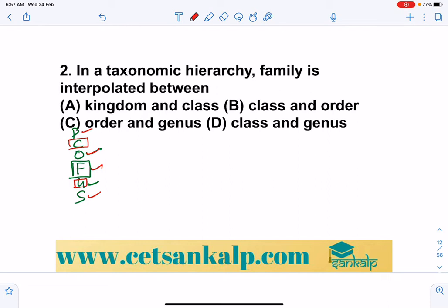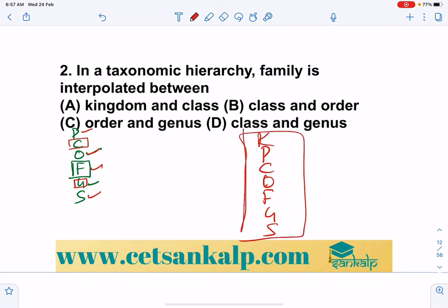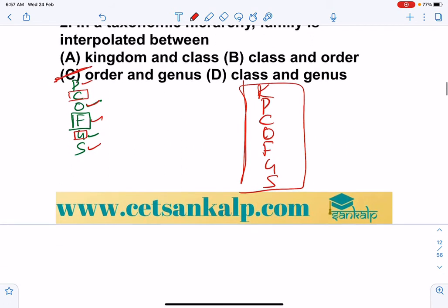So one mnemonic you can remember is safeguard force, order, CP, central police, to kill most dangerous terrorists. That is just to remember order and genus.